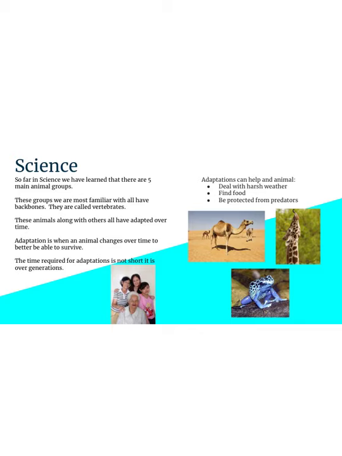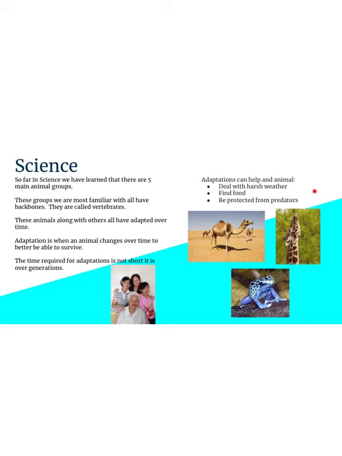All of these animals, vertebrates and invertebrates, have adapted over time. Adaptations are when an animal changes to better be able to survive in their environment or with the other animals that they live around. The time required for adaptations is not short. It's over generations. You can't make an adaptation that's going to help you survive better in a day or a week or even a year. It takes generations. So I put this picture here to kind of remind you of that. Generations are years upon years upon years.